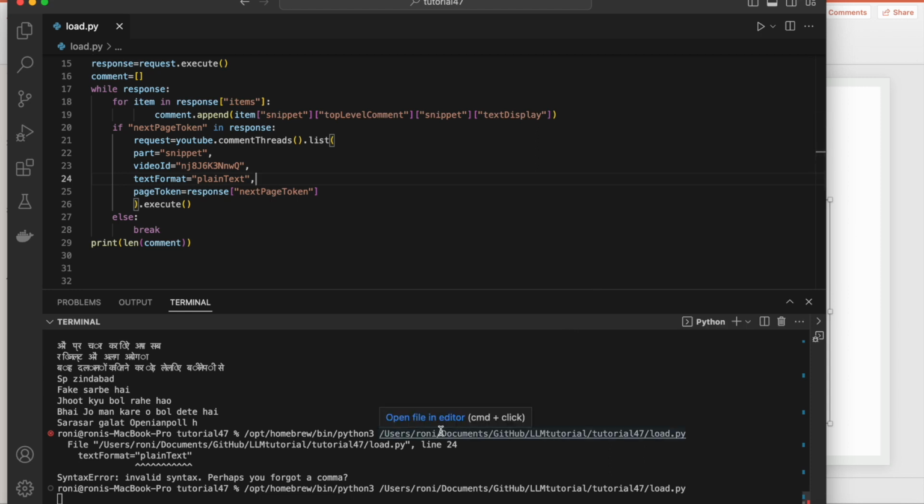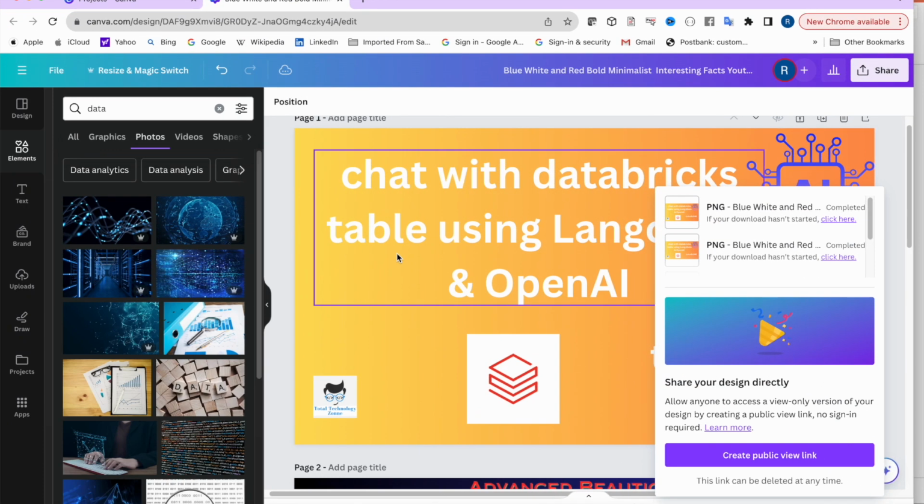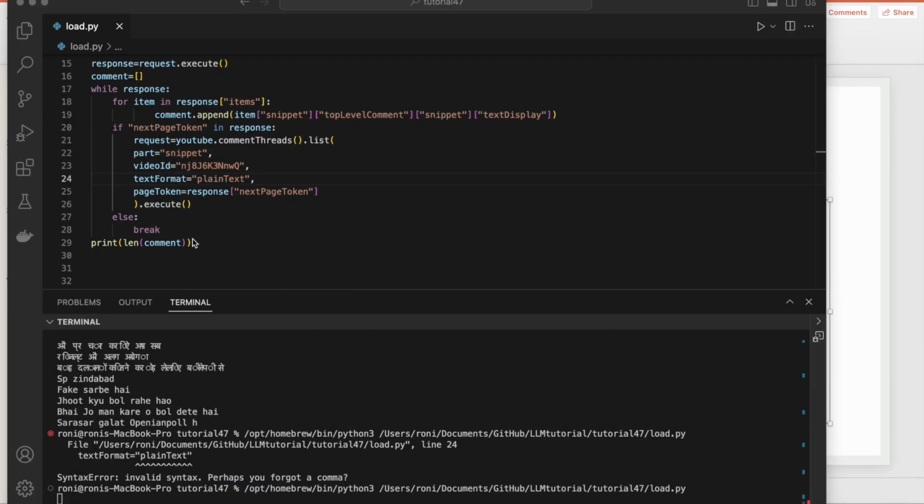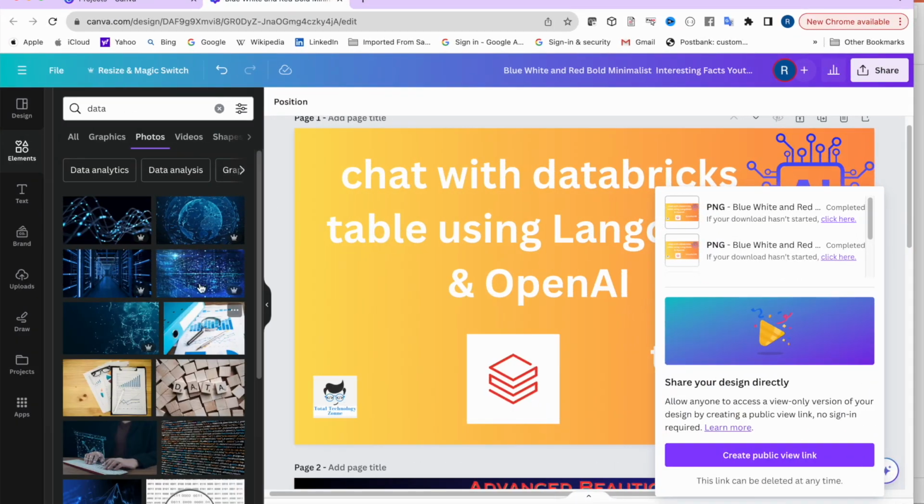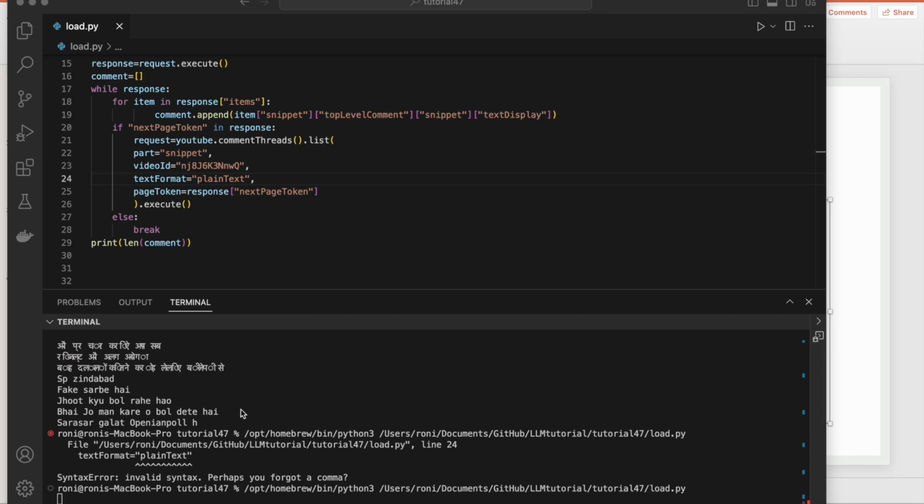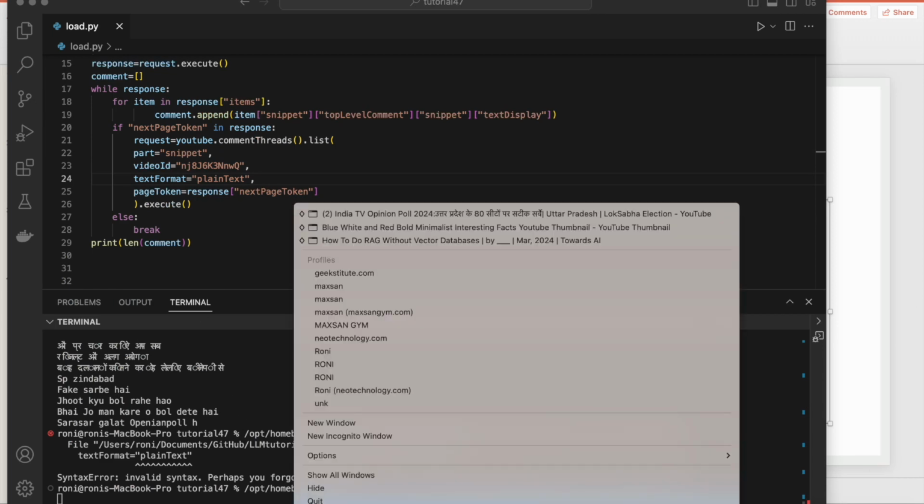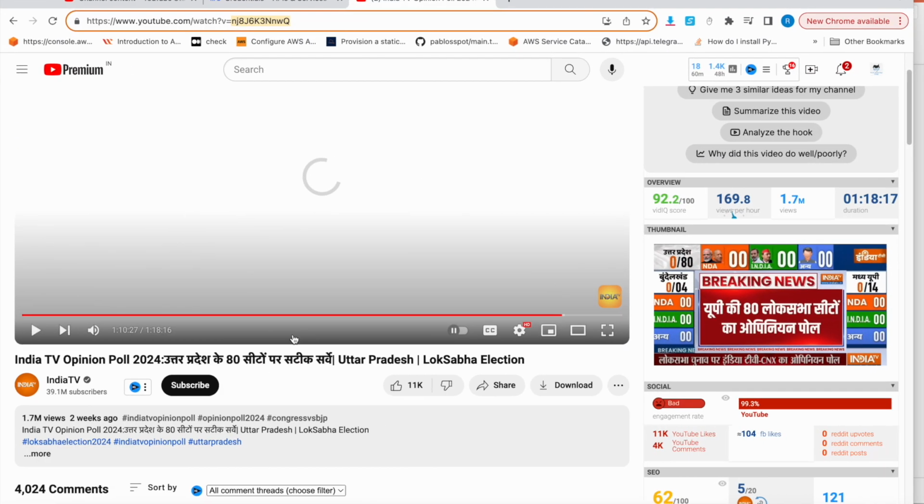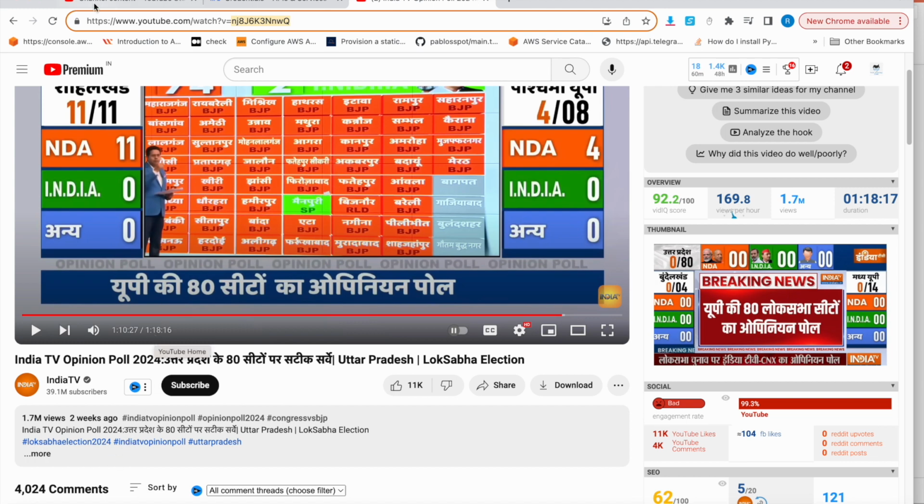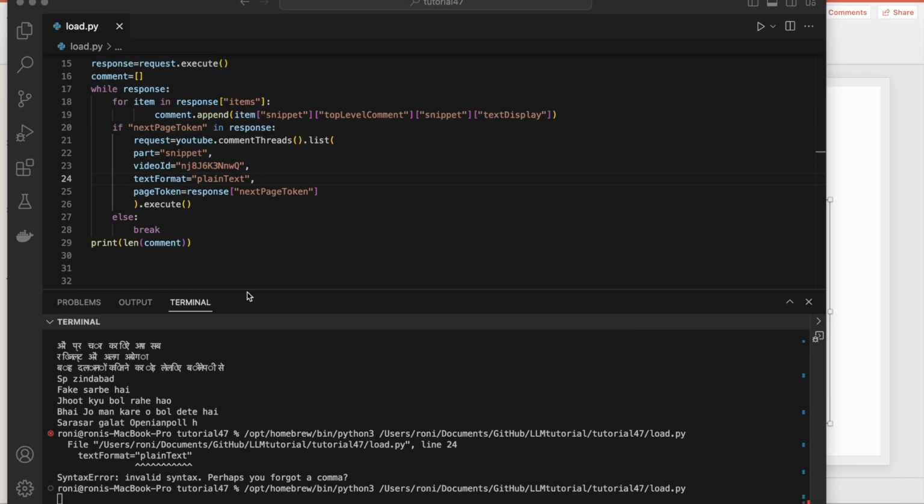I think some of the comments are obviously going to be skipped. Maybe the API is not going to fetch everything that doesn't have a proper sentence or something. Those filterings are there on the API side. So let's say it has 4,000 comments. Maybe 3,900 or 3,800 will be coming.